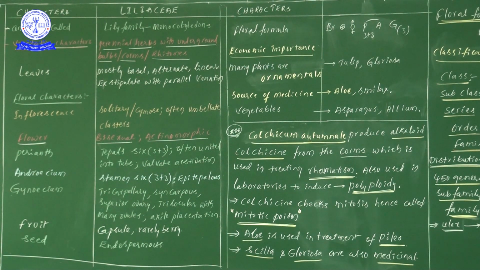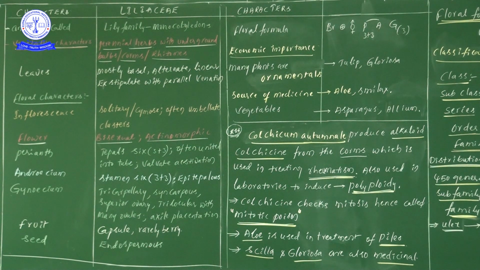Along with the fibrous root system, even adventitious root system also we can see. Next one, stem point of view. Stem point of view: aerial, underground, and rhizome. Rhizome in gloriosa. Next one, culm in colchicum, bulb in onion, Scilla indica, and lilium.